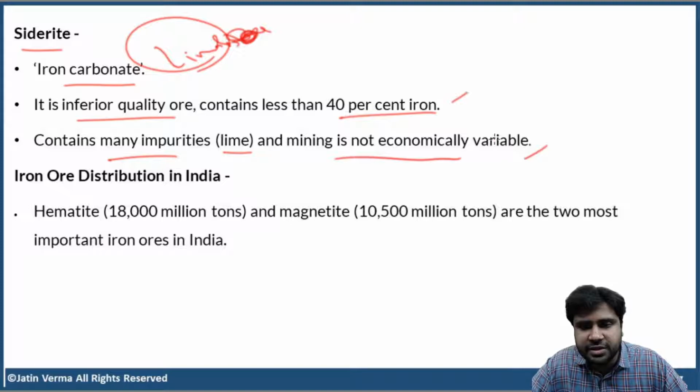Okay, this is viable, not variable, viable, spelling mistake. What do you mean by economically viable? To mine siderite, you need to spend a lot of money, right? But if you sell siderite, you won't get that much money. So mining is not economically viable because it contains less than 40% iron. Clear, right?